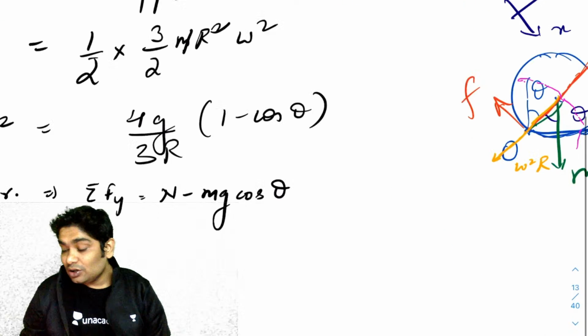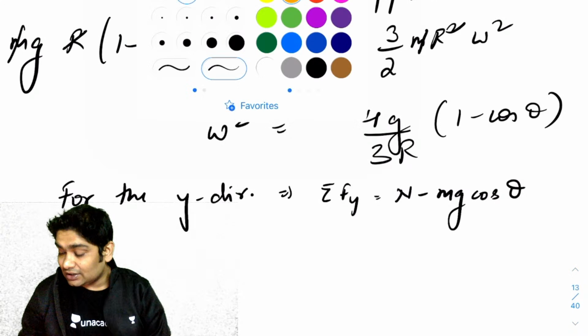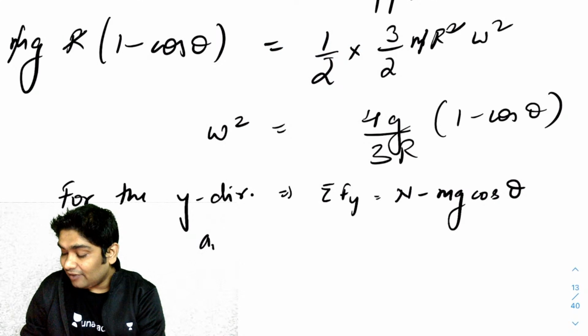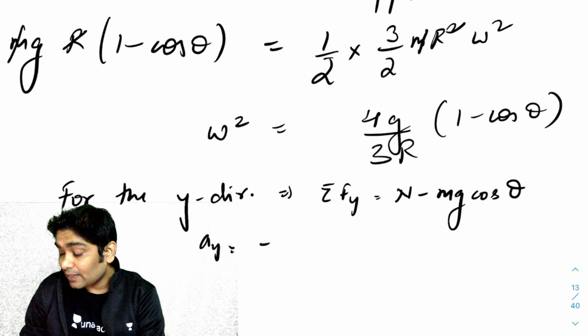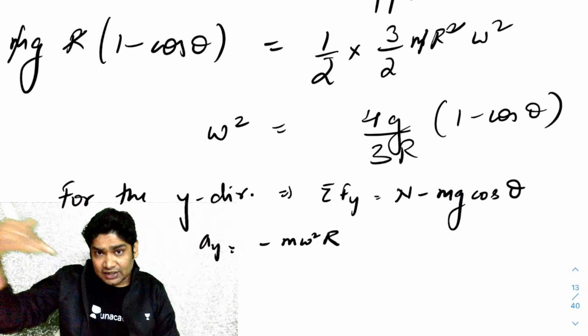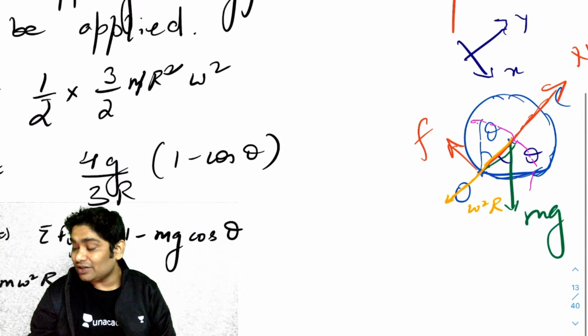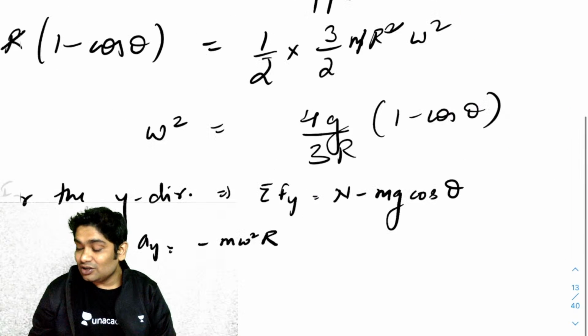Next, for the y direction, what is Ay? Ay I will write as minus omega square r. Why minus? Because it is inward, in the negative y. Plus y is this side, and this side is negative.